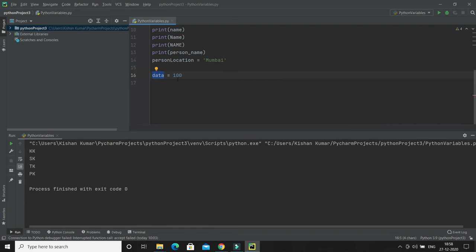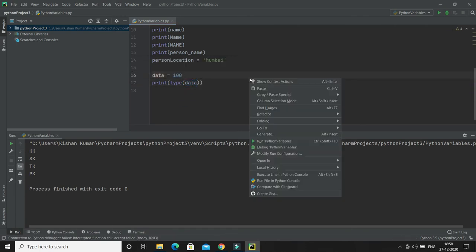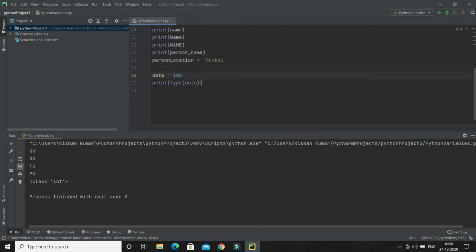How are we going to decide? What kind of value we assign to this variable is going to decide what type of variable it is. So if you want to know what type of variable this is, then we have a function called type. So just type, and you have to pass the variable name you want to check. So it is saying that this is of type int, right?